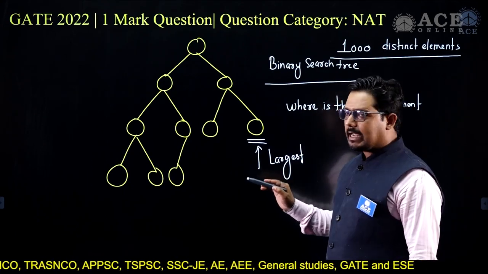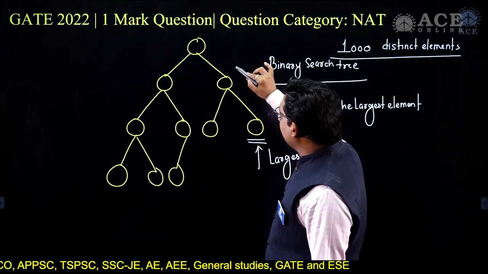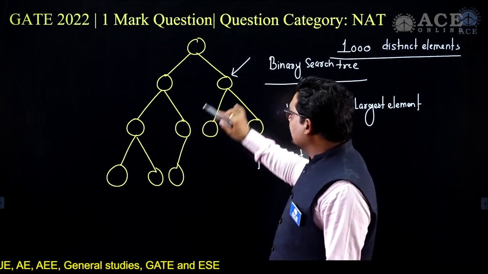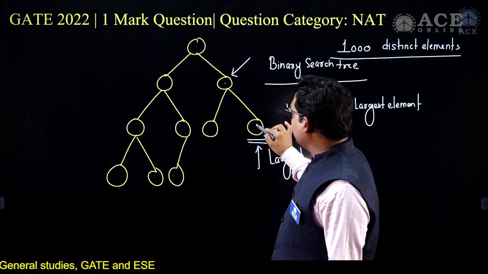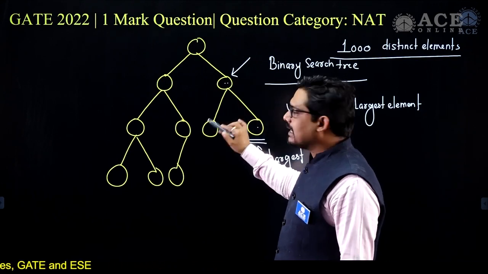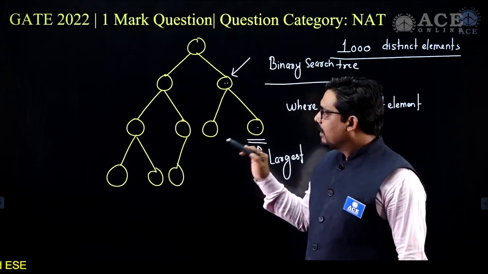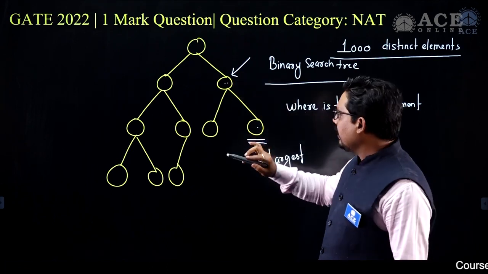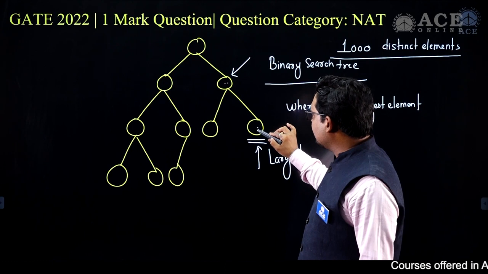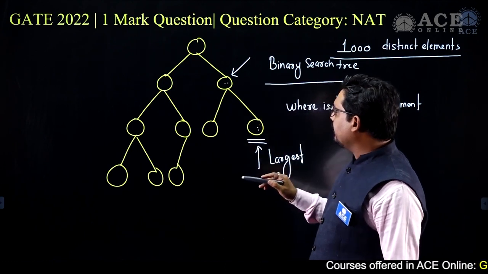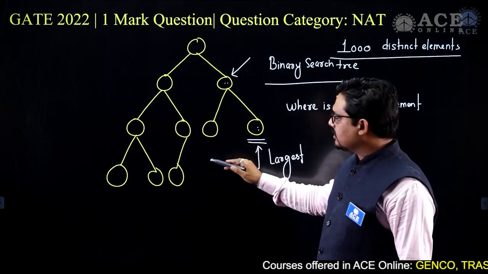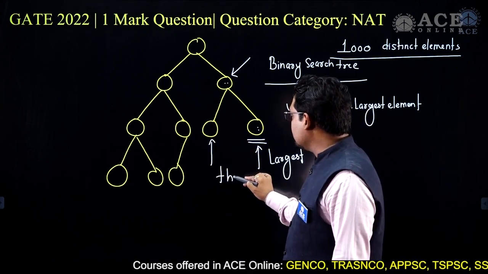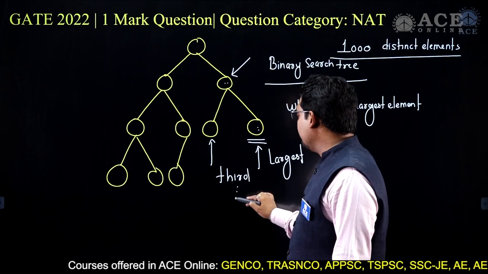Which will be the second largest element? The second largest element will be this one, because it's a binary search tree. This key will be greater than this, and this key will be lesser than this, but greater than all the nodes previous to this. So this is the largest element, the second largest element will be this, and this is lesser, that's why it is here, and this will be your third largest element.